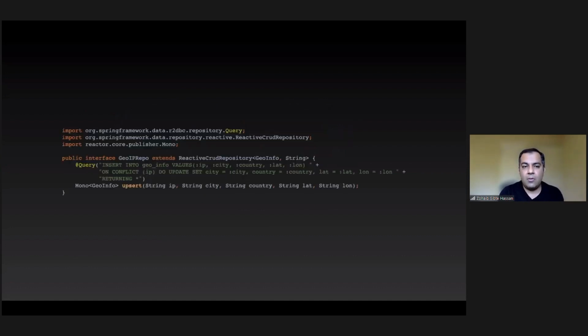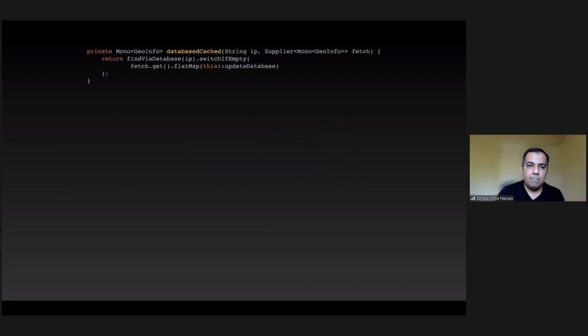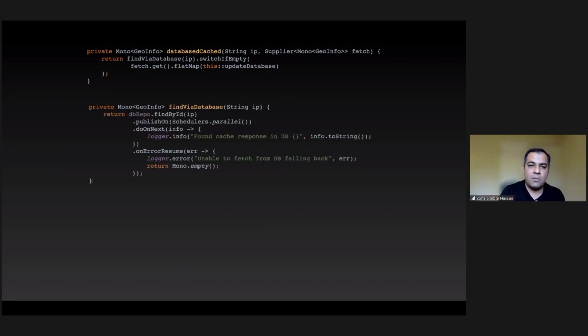Here is a typical Reactor reactive repository. I have an upsert method here. This is for the Postgres dialect. So here's cache database. I see IP, then the supplier for a Mono that's going to fetch. So first I say find by database with this IP, switch if empty. So if I don't find the results or if it errors out, I want to call the fetch, I get the results, and then I flat map it to update database so that I can update my database with the response. Then in find database, pretty simple as well, but you can see the nesting happening now, right?